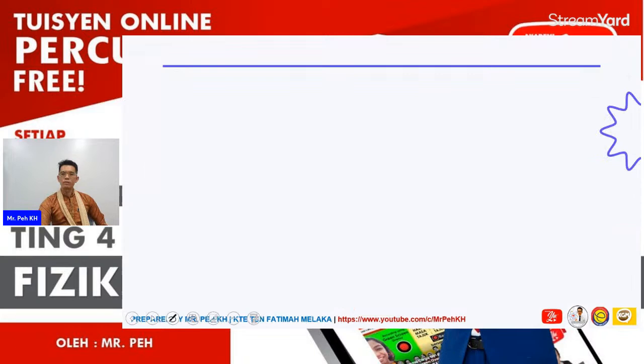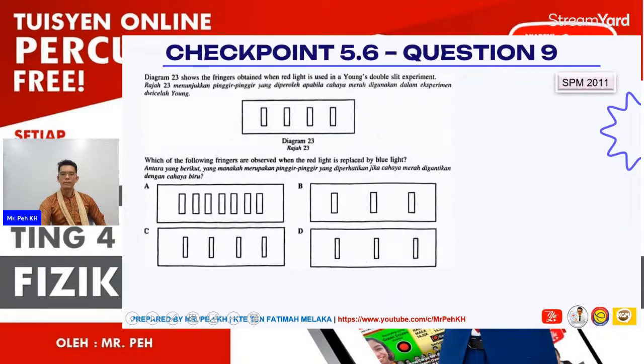Then question number 9 is almost the same question, just with a different pattern. Let us read the question together. Diagram 23 shows the fringes obtained when red light is used in the Young double slit experiment. Which of the following fringes are observed when the red light is replaced by blue light?